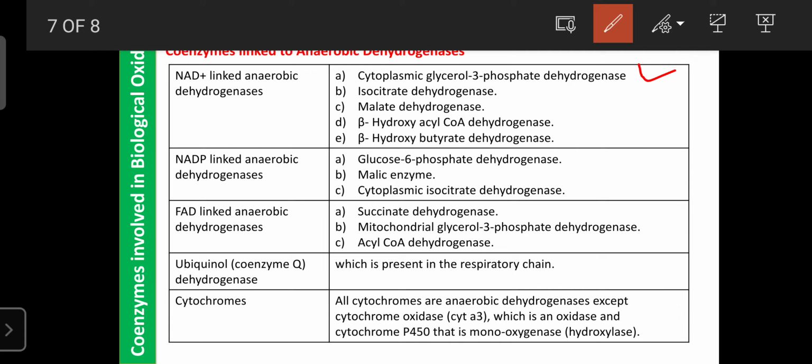It is involved in many respiratory chain reactions that occur in the mitochondria, along with a certain group of cytochromes. Those are also used as coenzymes in various biochemical reactions. All cytochromes are anaerobic dehydrogenases except cytochrome oxidase, that is cytochrome a3, which is an oxidase, and cytochrome P450, which is a monooxygenase. Only these two are aerobic, and the remaining are anaerobic dehydrogenases.